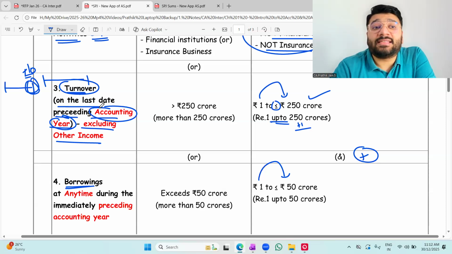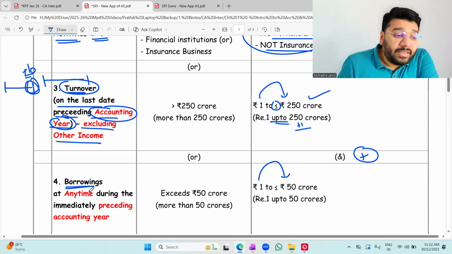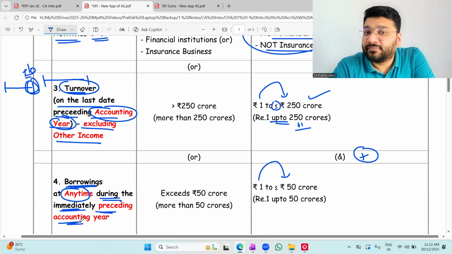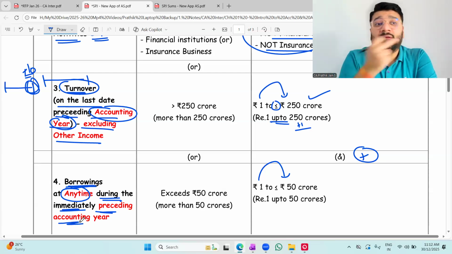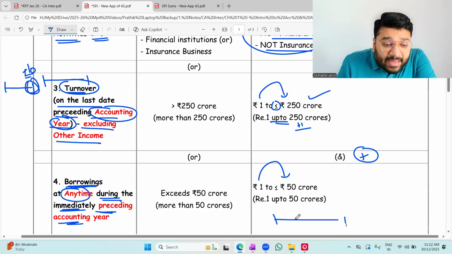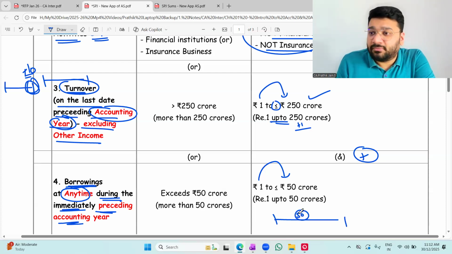It's not financial year. It is accounting year. The language that they've used is accounting year. Here, they're talking about borrowing at any time during the immediately preceding accounting year. It means I will not see the borrowing limit of the previous year at the end. At the end, what the borrowing is, I will not see. I will see during the year, anywhere has it crossed 50 crores or not.